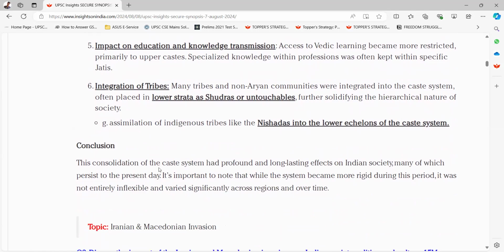Conclusion. This consolidation of the caste system had profound and long-lasting effects on Indian society, many of which persist to the present day. It is important to note that while the system became more rigid during this period, it was not entirely inflexible and varied significantly across regions and over time.